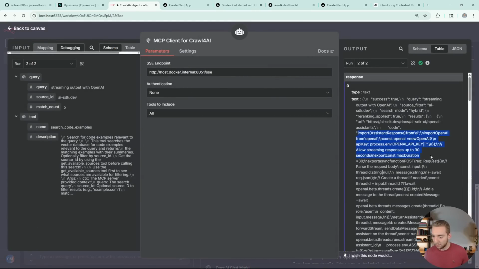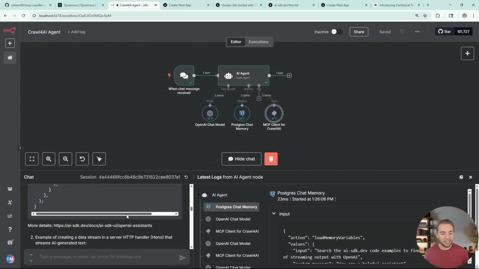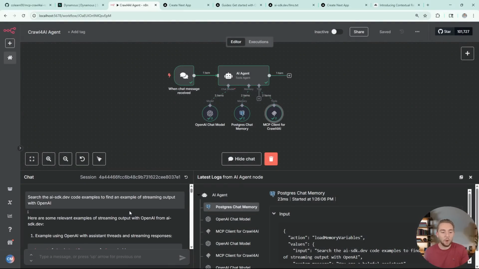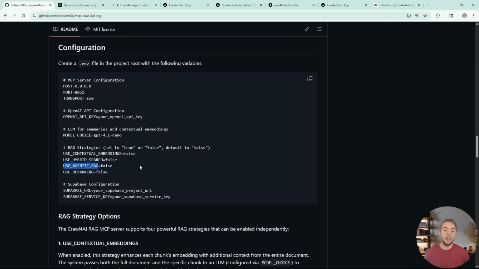Like, take a look at this. We have this example directly from the AI SDK, and based on the code that I saw here, we're importing assistant response from OpenAI. It looks like it's spitting that out. It's exactly what I wanted to do. It found an example and it spit that out to me. That is absolutely perfect. And so then that brings us on to our last strategy here, which is re-ranking.